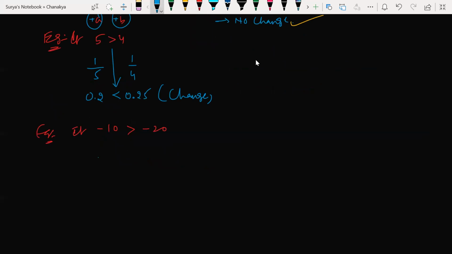Now take the reciprocal: minus 1 by 10, minus 1 by 20. Now minus 1 by 10 is nothing but minus 0.1. Am I correct? Here minus 0. How much? 0.05. Correct? Which is greater now? This is the greater. Sorry. Minus 1 by 20, how much, beta?